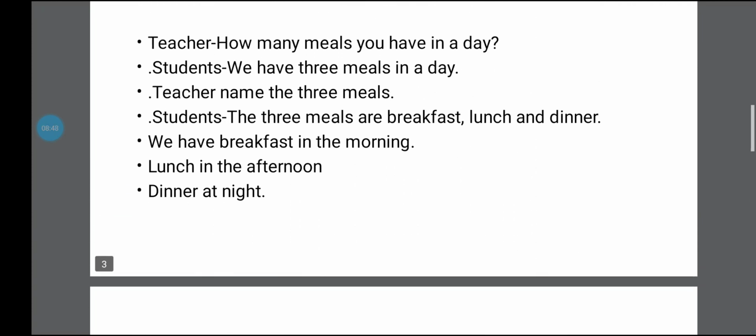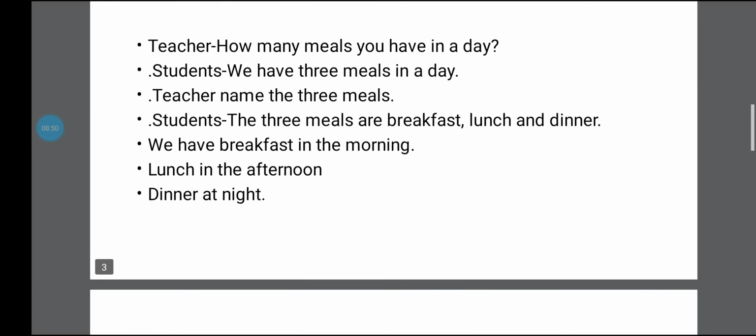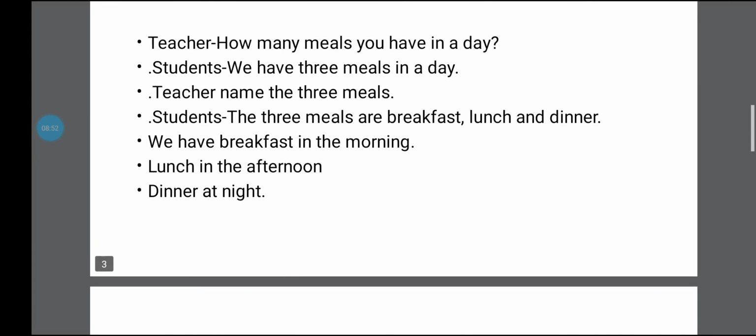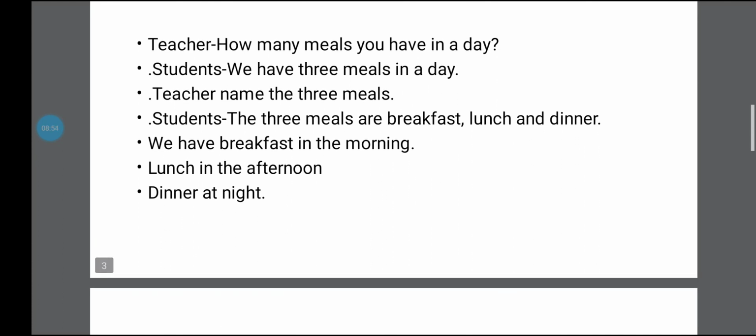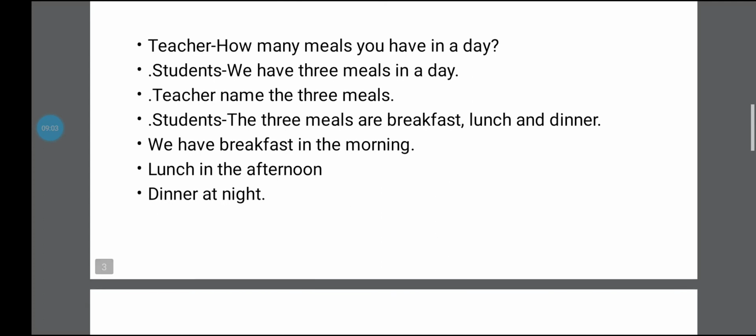Why is it called breakfast? It is called breakfast because at night you have your food and then you stay asleep, and again after a long time you have your breakfast. That means the whole night after eating your dinner you stayed fasting, you did not eat anything. Then in the morning you break that fast. That is why it is called breakfast. So the first meal you have in the beginning of the day is breakfast.